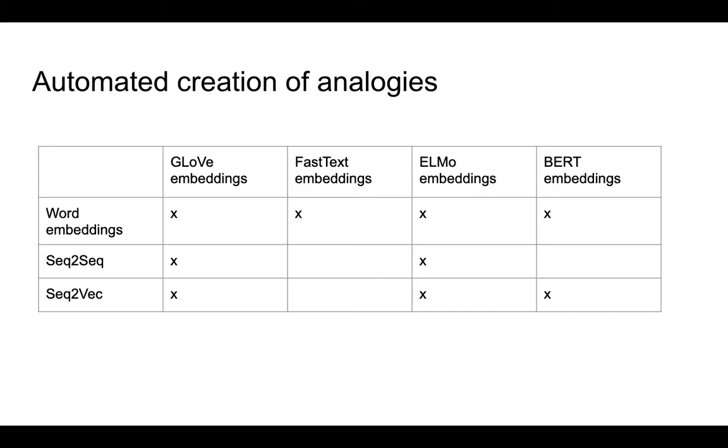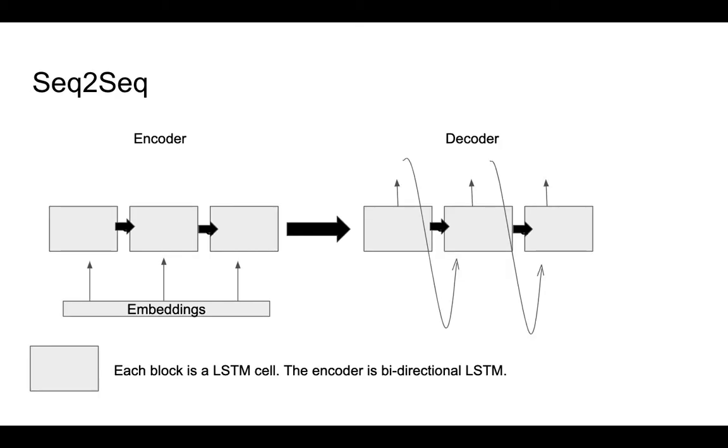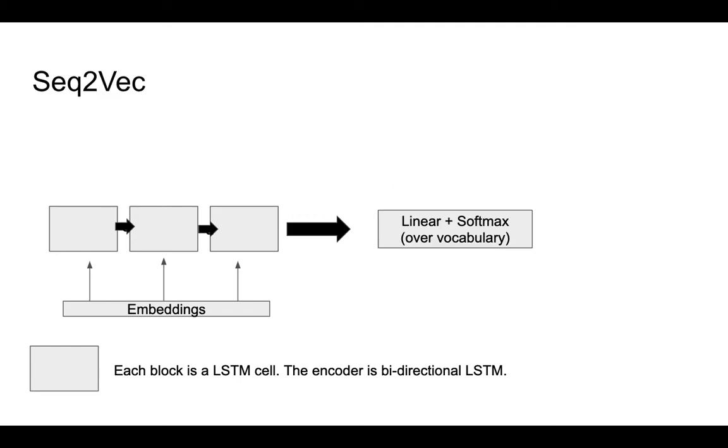What I mean by sequence to sequence and sequence to vec is this. For sequence to sequence, we used an encoder-decoder format where each block shown here is an LSTM cell, and the encoder is basically a bidirectional LSTM. For sequence to vec, the encoder part stays the same, but then we have a linear layer and softmax over the whole vocabulary of analogies.